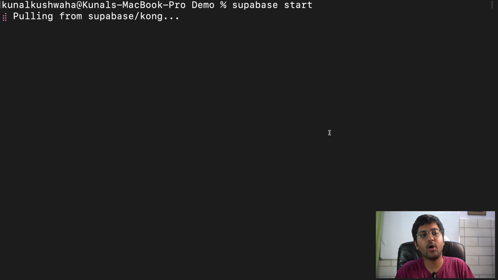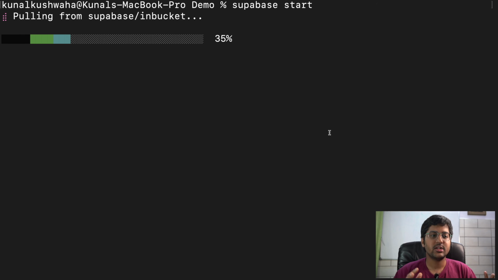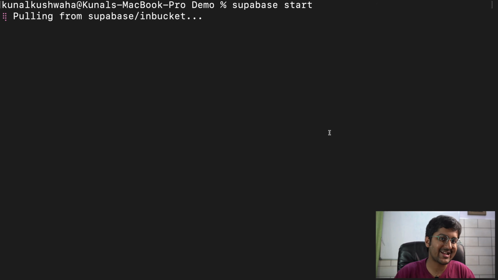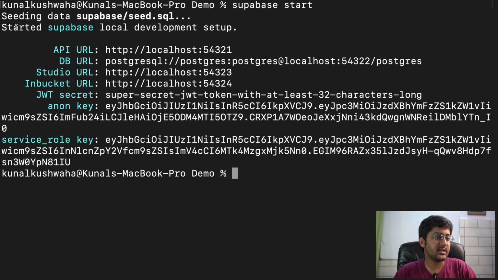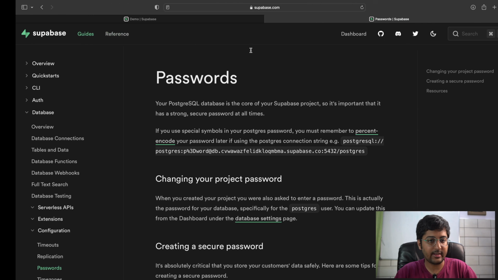So you can see it's pulling all the necessary things like all the storage stuff, Kong, and now the bucket. So it's setting up all the things for you, so you don't have to really worry about doing it from scratch. Here you can see it's done. So it's saying that you have started a Supabase local development server, API URL. Here we go.